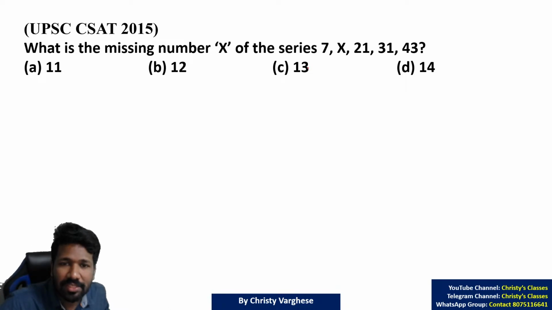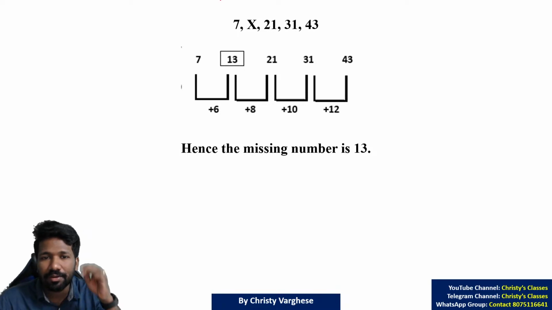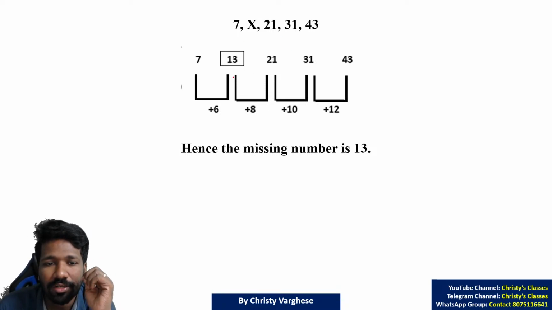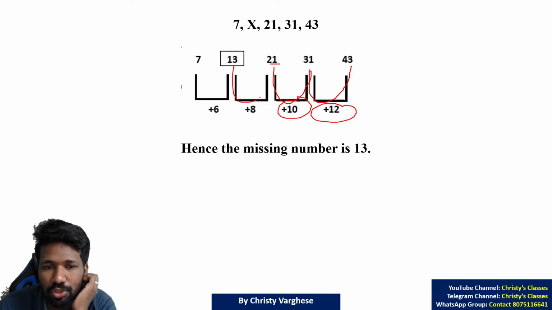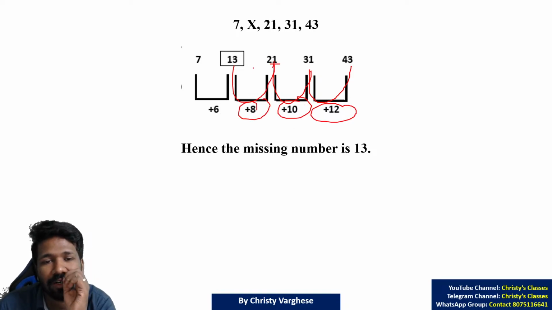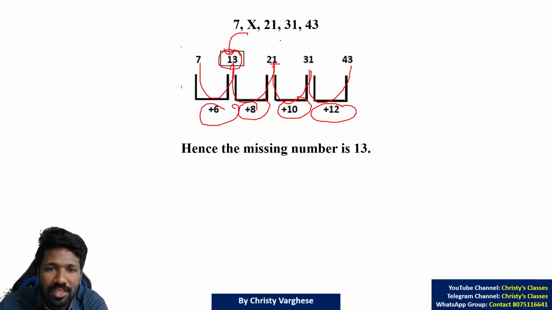Okay, so find the missing number in the series 7 x 21 31. So here it's a two-tier arithmetic sequence itself. If you look at the last 3 terms, 21 plus 10 is 31, 31 plus 12 is 42. So that is 10 difference, 12 difference. So this should be 8 difference by that pattern. For that, this should be 13. Then this should be 6. So 6, 8, 10, 12 will satisfy if 13 is the number here.